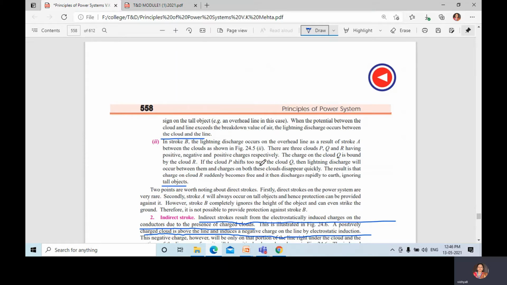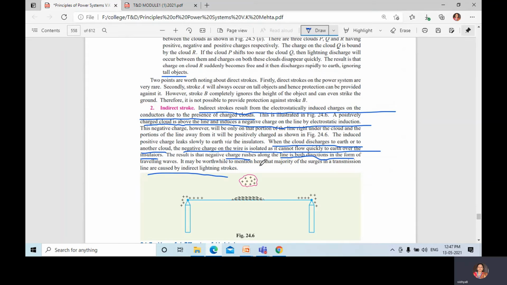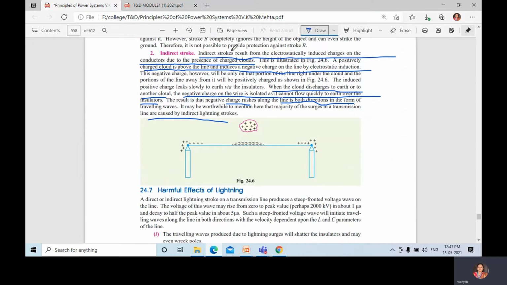Then the result is that cloud R will suddenly become free and it will discharge rapidly to the earth, ignoring tall objects. This is about the direct stroke. And next is the indirect stroke. Here, indirect stroke results from the